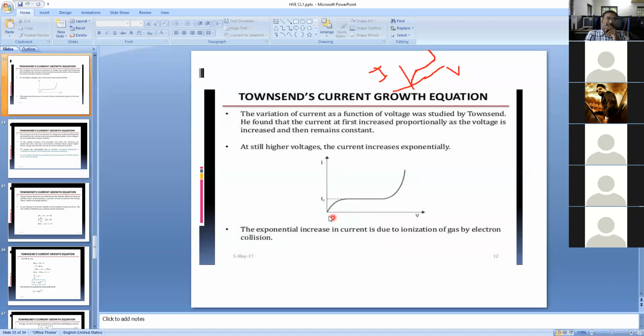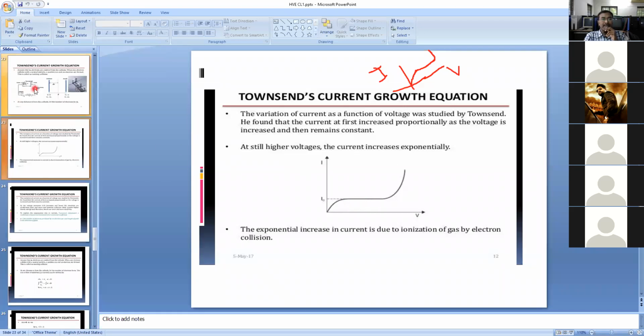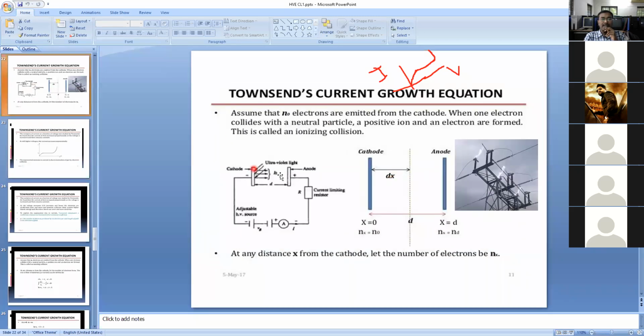During the transient condition, once the switch is closed, the current is slowly increasing. After a certain time, the current between these two plates is constant because of ionization of the gas. Up to a certain time, between these two plates, the current is constant.